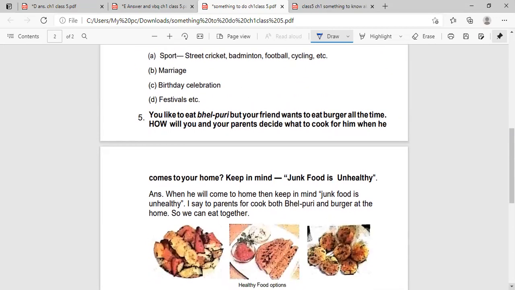And fifth question: you like to eat bhel puri, but your friend wants to eat burger all the time. How will you and your parents decide what to cook for him when he comes to your home? Keep in mind, junk food is unhealthy. Answer is: when he comes to home, then keeping in mind junk food is unhealthy, I say to parents to cook both bhel puri and burger at home so we can eat together.